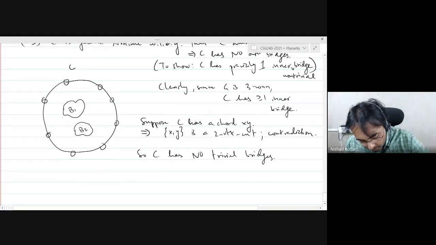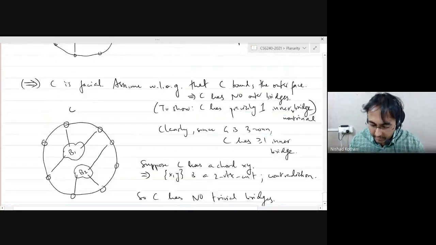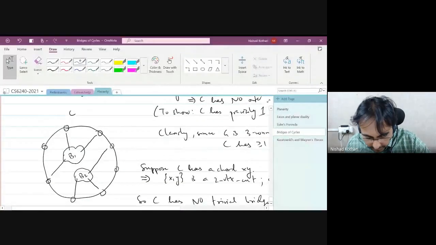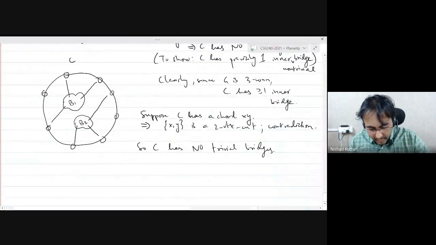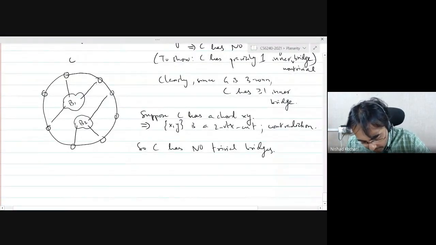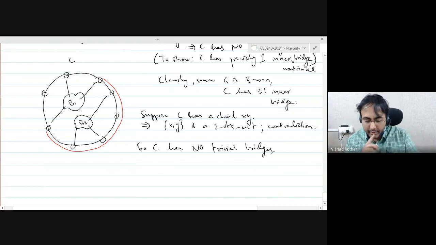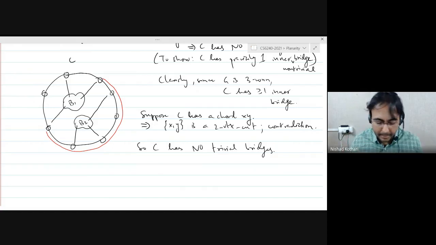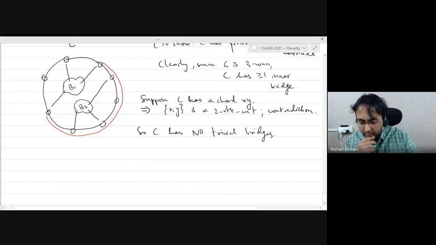Which means all the vertices of attachment of one bridge are contained in a segment of the cycle induced by the other bridge, right? Just to remind you of the definition, in this case, for example, this is a segment of the cycle induced by the bridge B1, and all vertices of attachment of the other bridge B2 are on this segment of the cycle, right? Good.